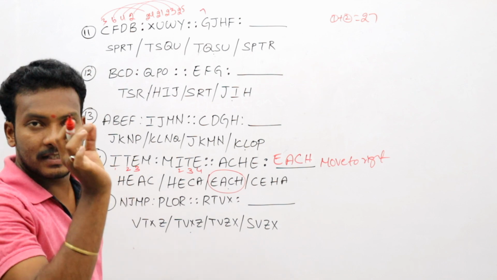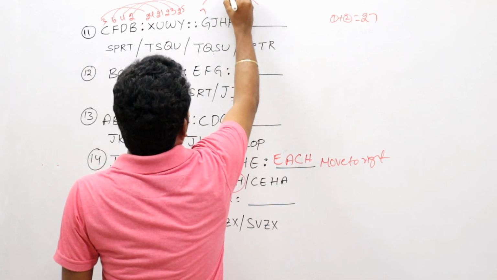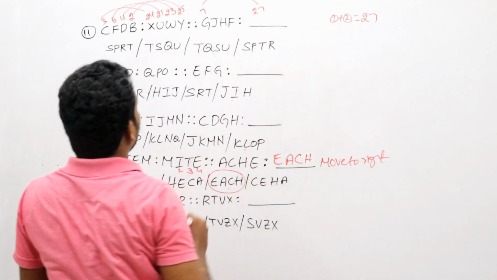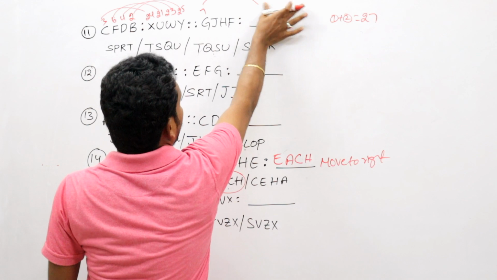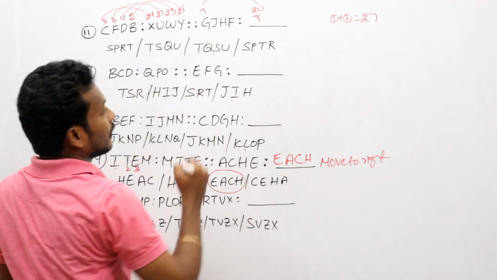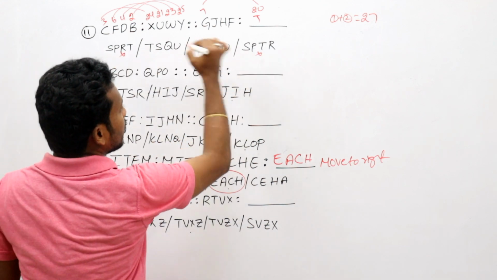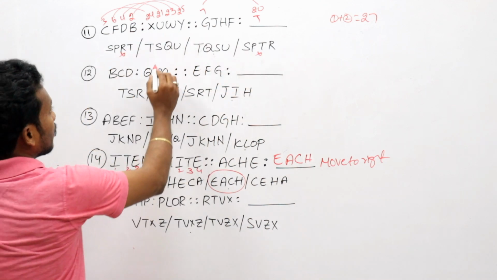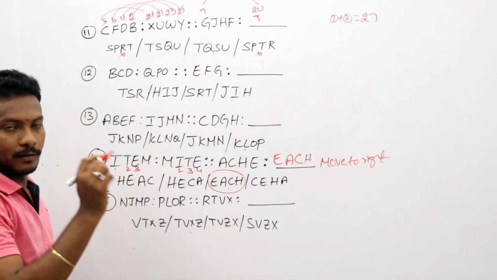Whenever G is 7, like that. Now G is 7, so which number do we have to add? Adding 20 gives 27. Now this one is 20. What is the 20th letter? That is T. Now the first option and the last option are erased. Now the second and third are there. Now you take it as one letter.